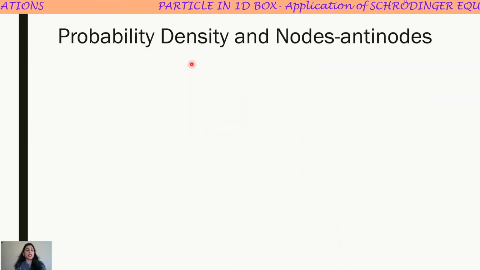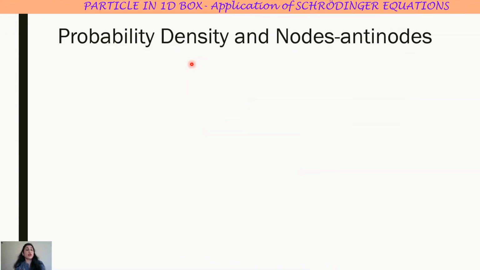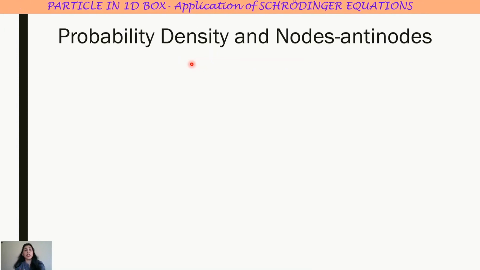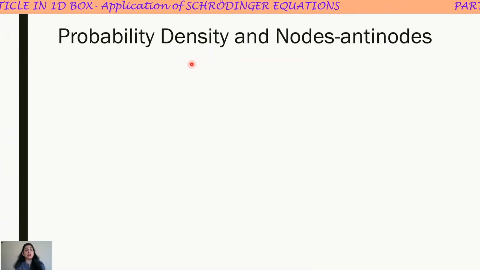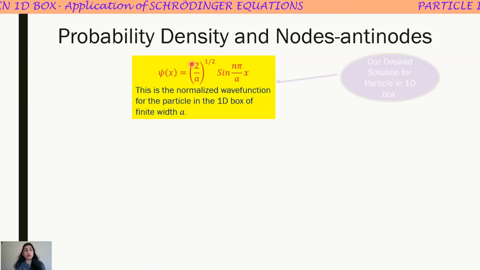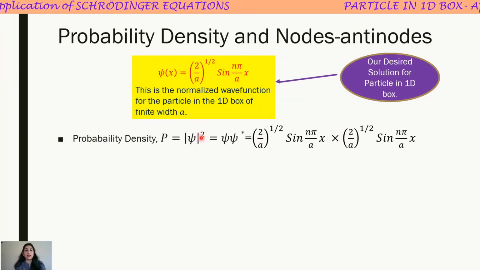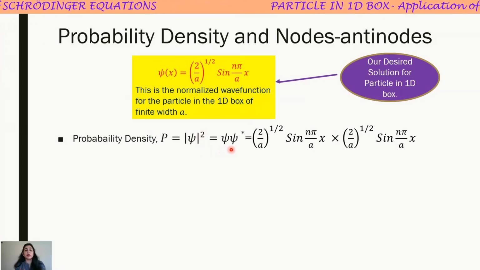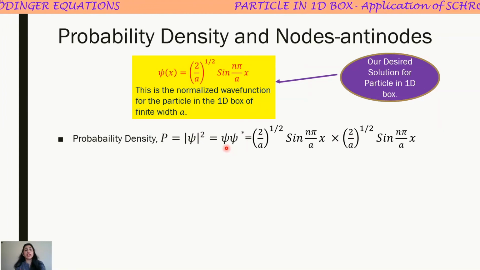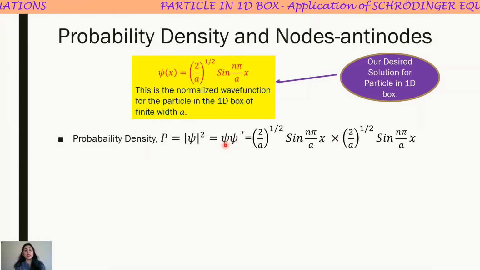Now in the last, see what is probability density and what are the nodes and antinodes. Probability density, you know, can be calculated directly from the wave function just by squaring it, by the product of psi and psi star. Psi star is nothing but the complex conjugate of psi.